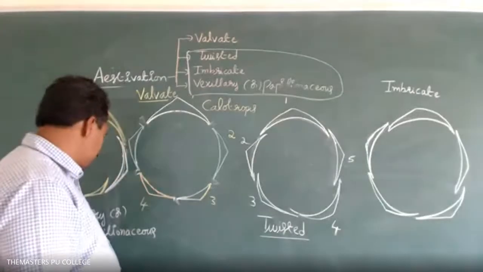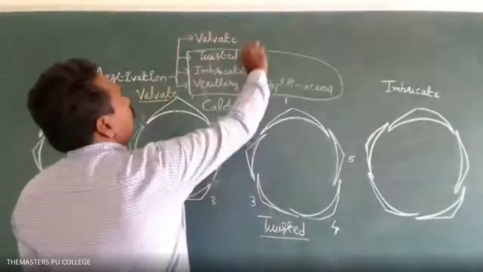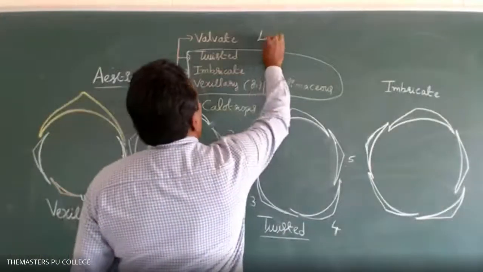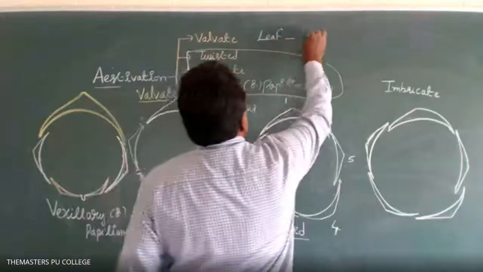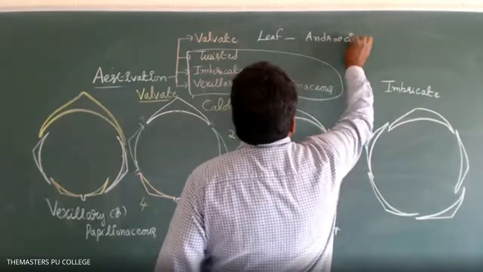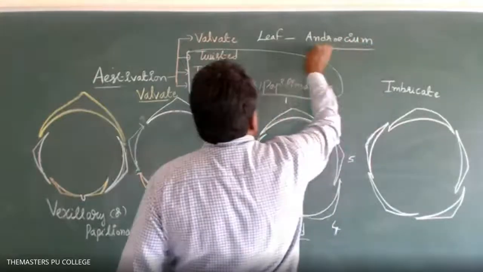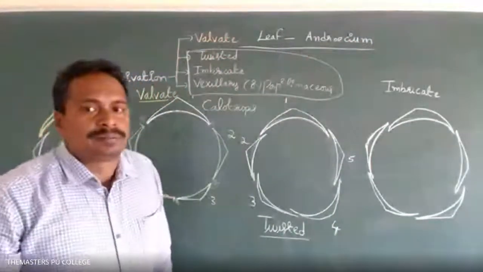Slight changes are there in the test syllabus for this week. Read from the leaf to androecium. Please note it.